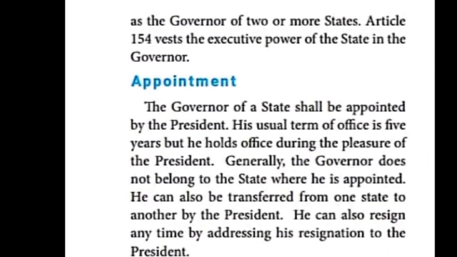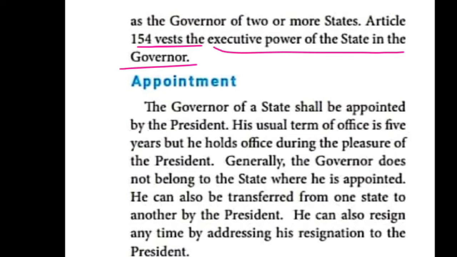As per Article 154, vest means authority or power. The executive authority is vested in the Governor. Who has the executive authority? The Governor has the executive authority. Moreover, he is the constitutional head of the state government.